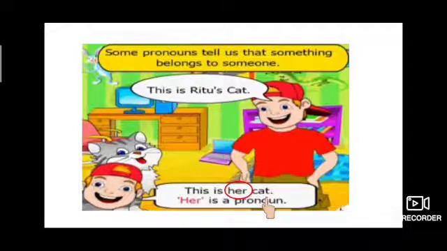When we have to speak about something that belongs to someone, we can use the pronoun her if something belongs to a girl. Here, for Ritu, we can use the pronoun her.